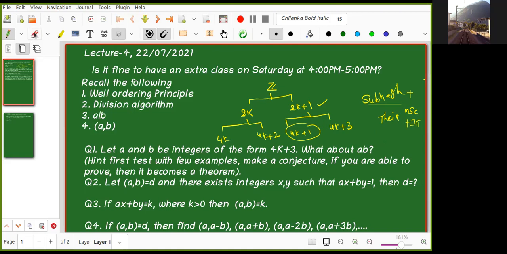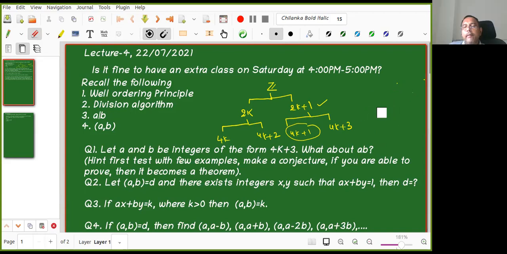So actually what I was going to ask you, yes sir, every even number, we can divide them all because 2, 4, 6, among them there is a subset 4, 8. That's why there is the 4. What I was asking you, why are we dividing 2k into 4k and 4k plus 2, or 2k plus 1 into 4k plus 1 and 4k plus 3? Yes, good. That is what I'm telling. If you are able to know that they are only here, then I have no need to check 4k, 4k plus 2, 4k plus 3, right? I have to check here only, right?